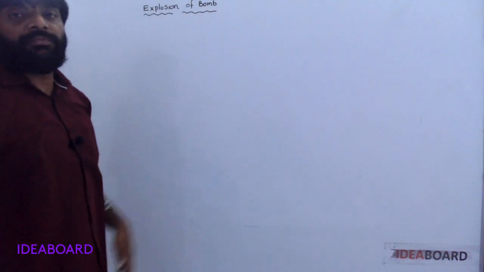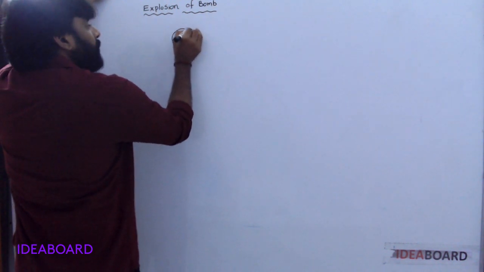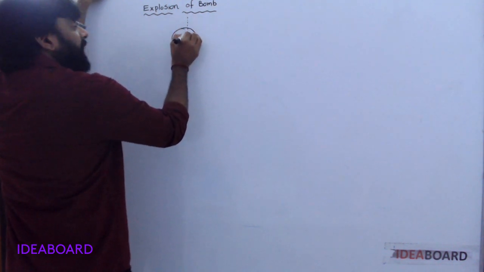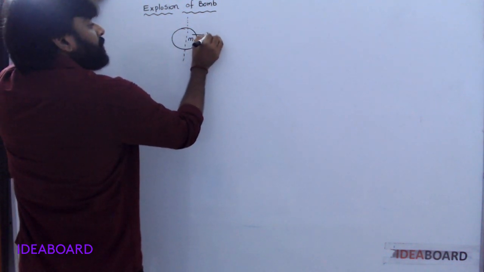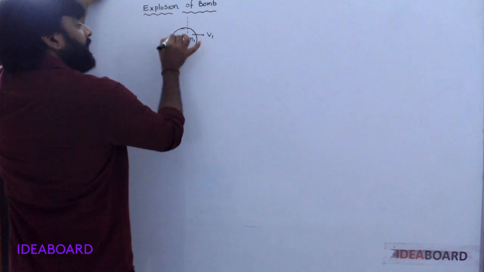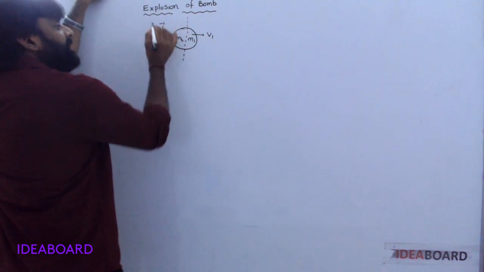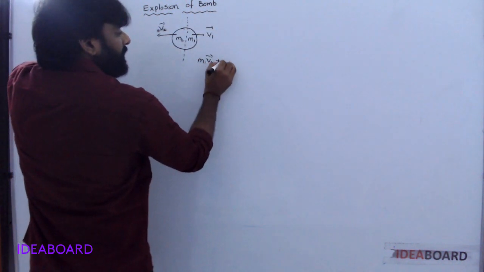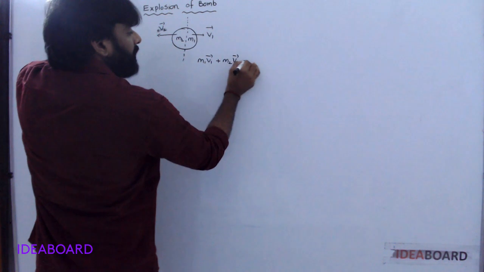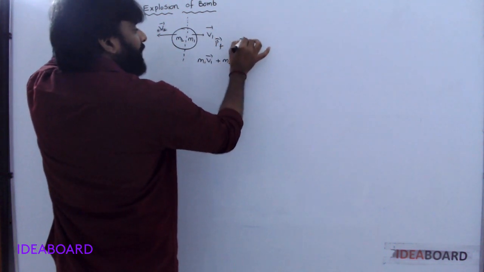See, explosion of a bomb. For example, a bomb exploded into two fragments. M1 moves with velocity v1, and M2 moves with velocity v2 in the opposite direction. So M1 v1 plus M2 v2 is equal to 0, because final momentum is equal to initial momentum.